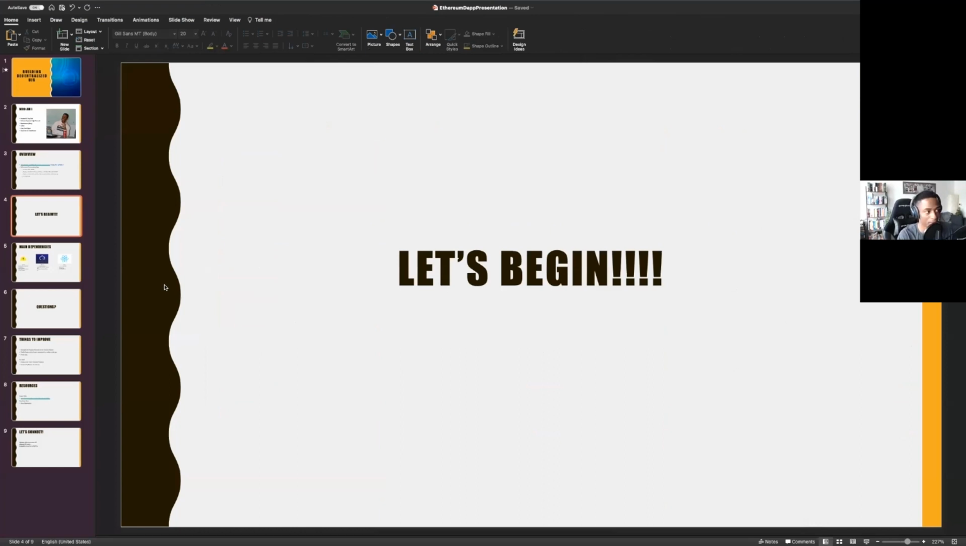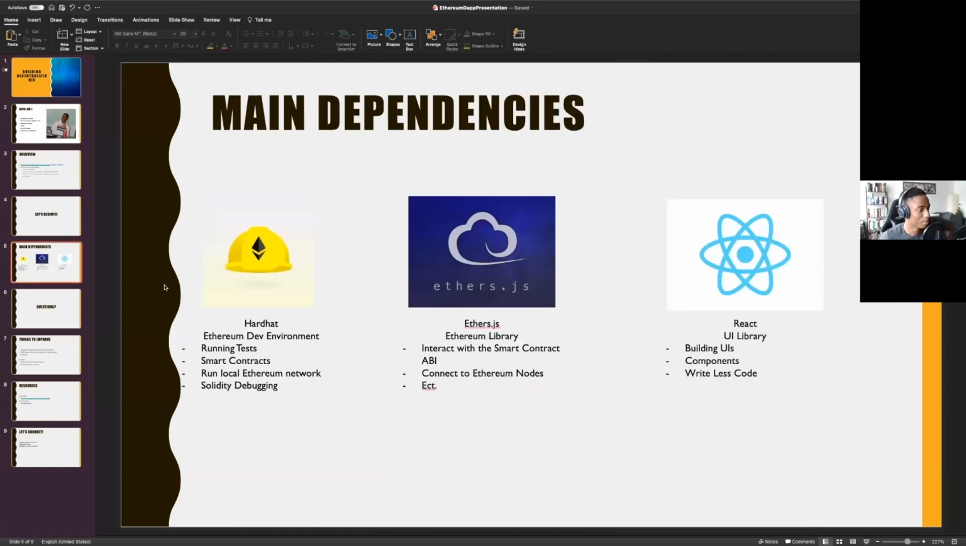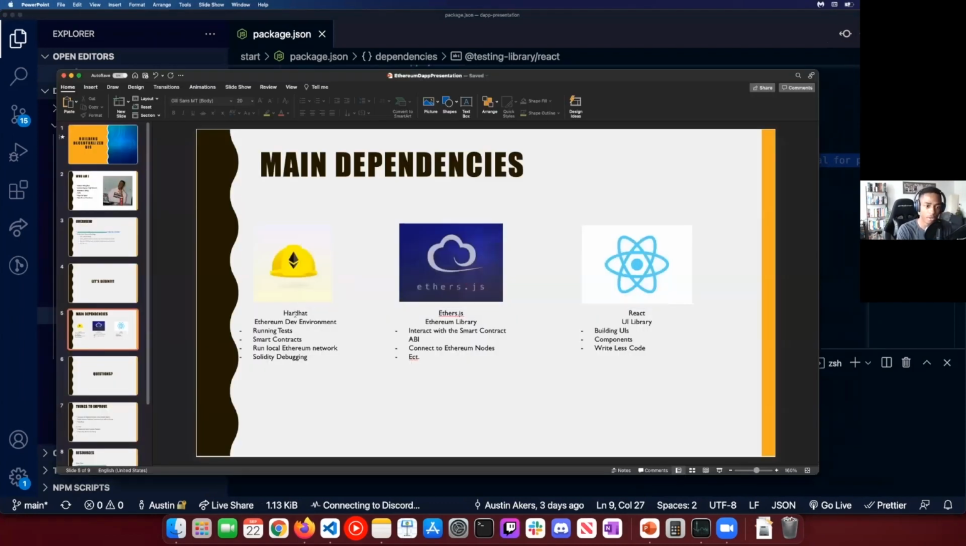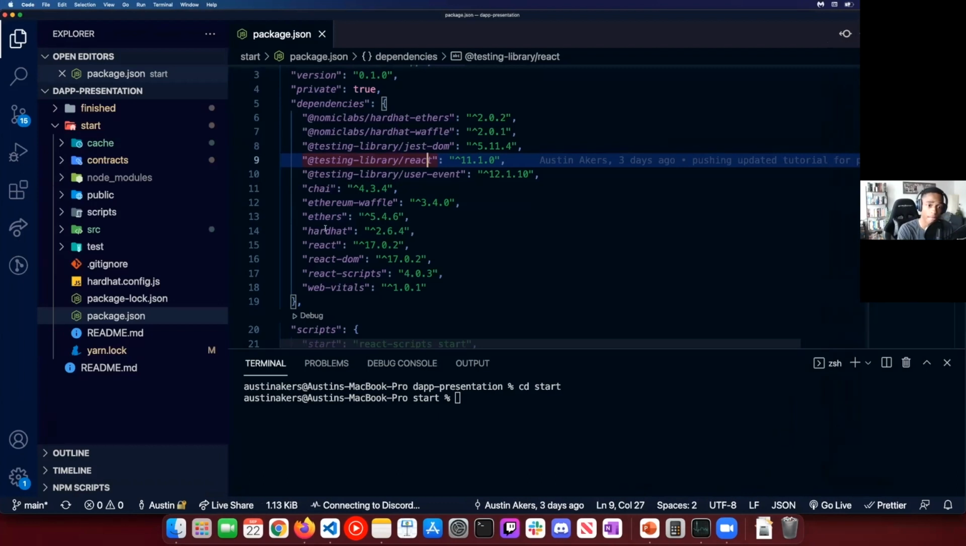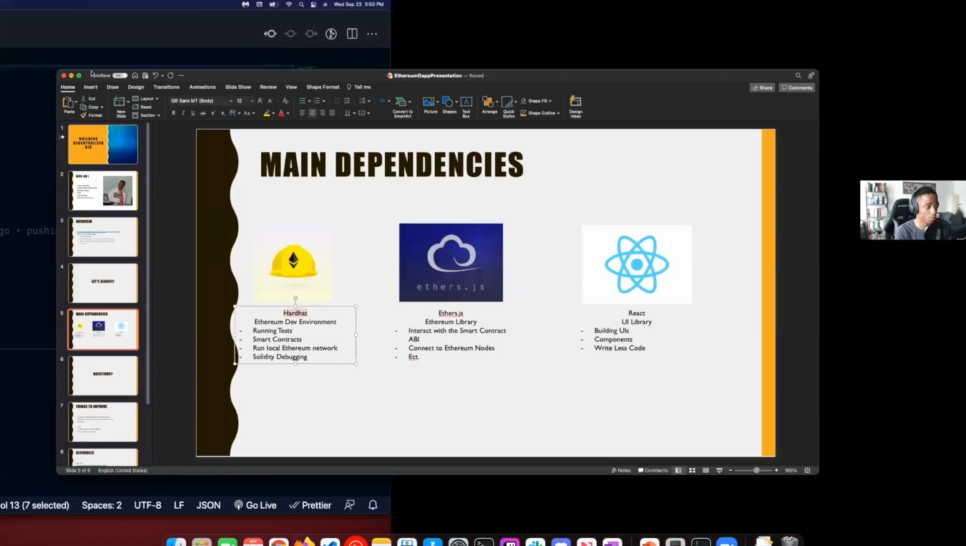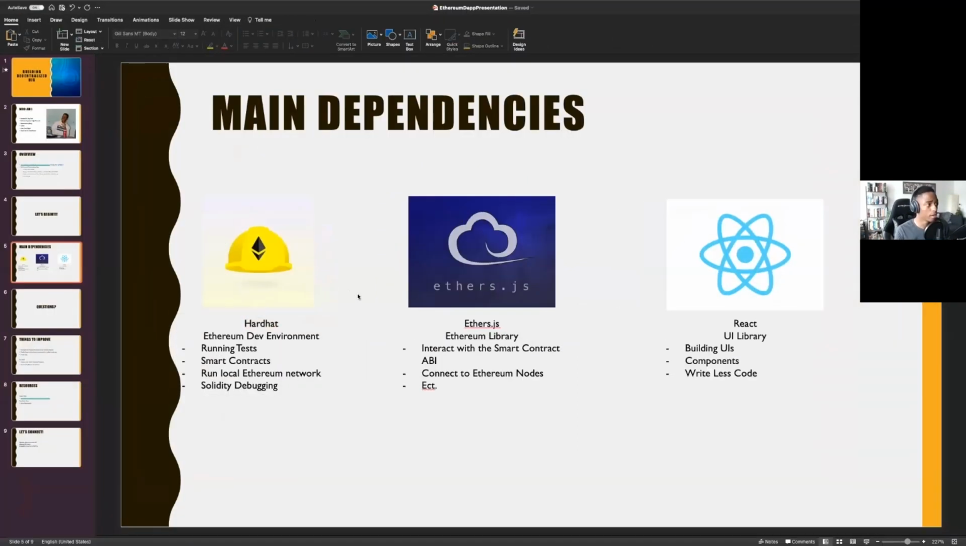Oh, I totally forgot about the "let's begin." Wow, the fun part. So what we're going to do here is that we're going to be working with a few different dependencies that we've gone ahead and installed. We have several dependencies. One in particular, as we'll see here, is something called Hardhat. If you aren't familiar with what Hardhat is, which I don't expect a lot of people here to be, Hardhat is what we're going to be using for our Ethereum development environment.